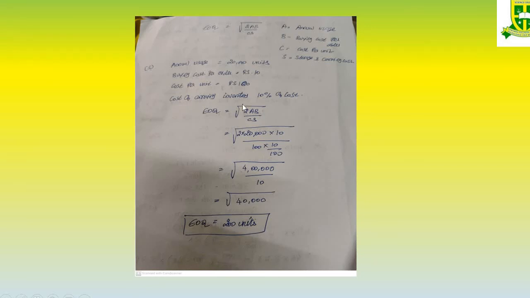So EOQ equal to root of 2AB by CS, the formula I have told. So A is the annual consumption, see whether the annual consumption is given. If it is monthly or quarterly, convert into annual, then you can put in the formula. So 2 into 20,000. B is the buying cost per order. So per order, what is the cost? 10, divided by what is the cost per unit? 100. The cost of carrying inventory is 10 by 100. So 100 into 10 by 100. So apply in the formula. At last take the root. The value of EOQ will be 200 units. Don't forget to mention the units.